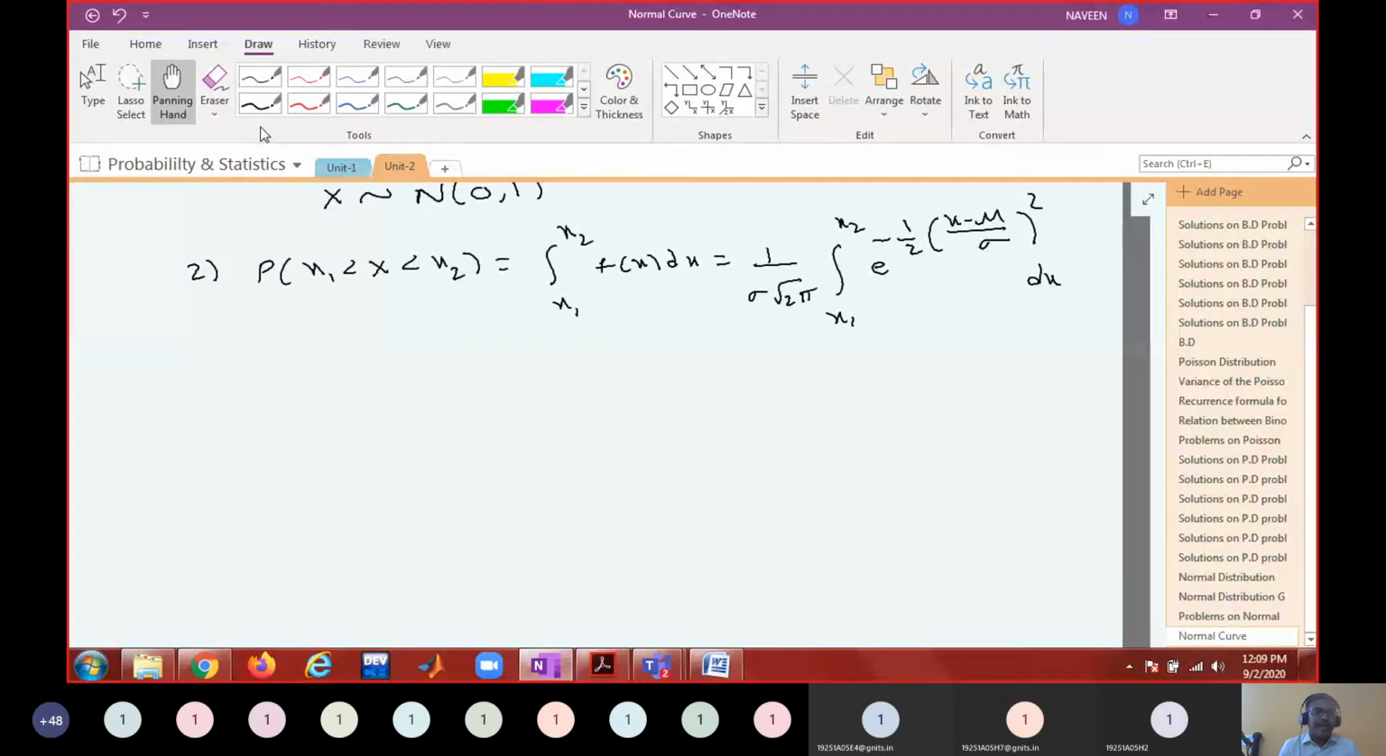So what I am telling is, you take a transformation like this. Let us say z equal to x minus mu by sigma. I am taking a transformation like this, x minus mu by sigma.